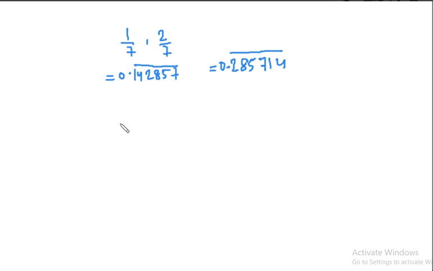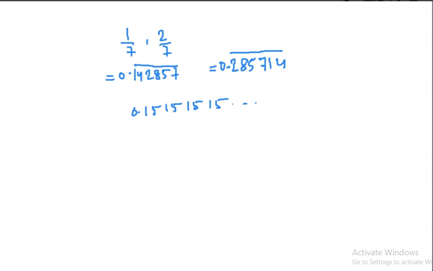Okay, so if you have to write an irrational number between these two numbers, you can just write something like 0.15 dot dot dot. Oh my god, we cannot repeat it because we are finding irrational numbers, isn't it? So we cannot repeat it.